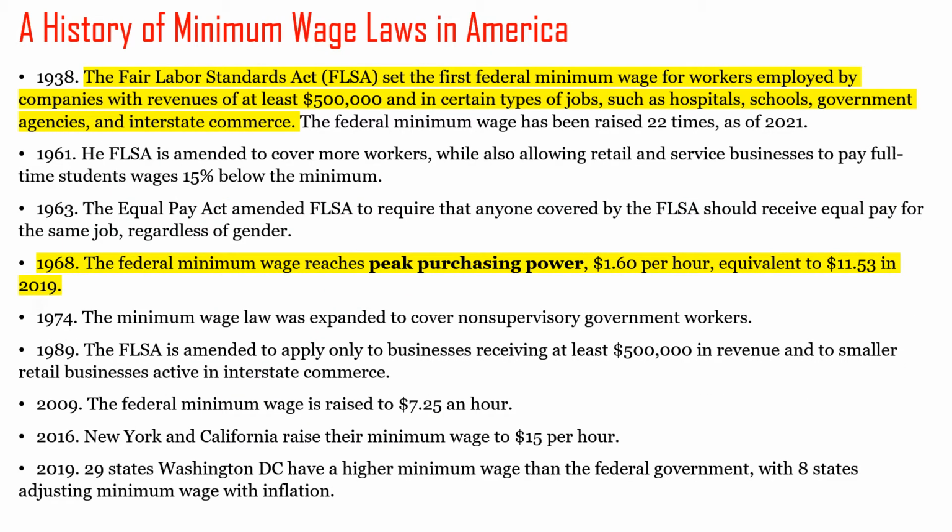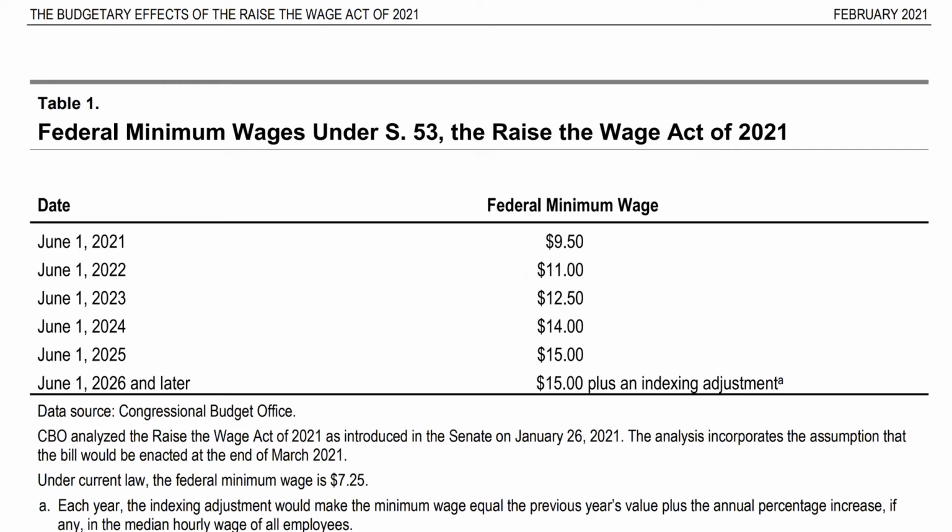The federal government first imposed the minimum wage law in 1938 during the Great Depression, under the Fair Labor Standards Act. The peak purchasing power of the minimum wage occurred in 1968 when it was $1.60 per hour. The current proposal for the federal minimum wage is to increase it incrementally to $15 an hour through 2025, then adjust it according to inflation thereafter.